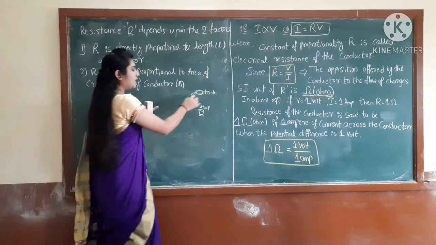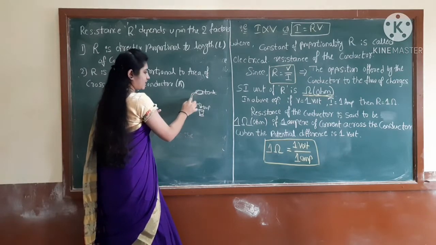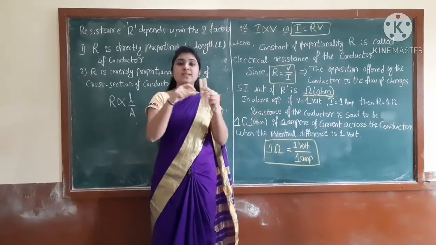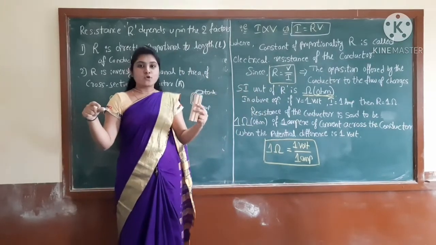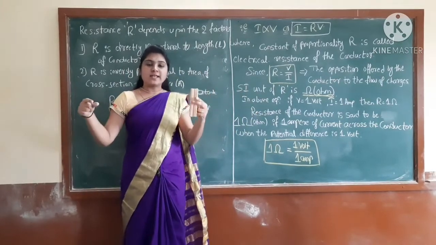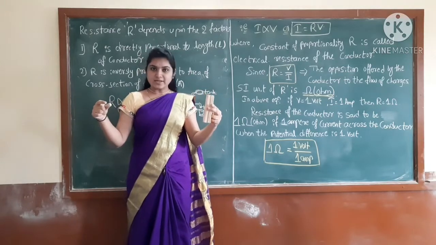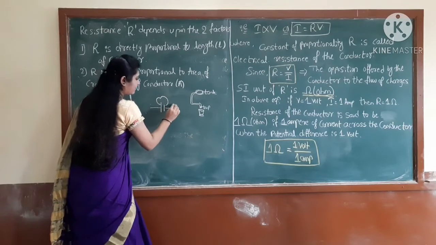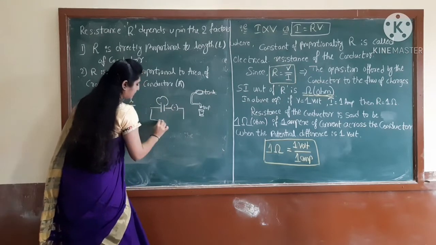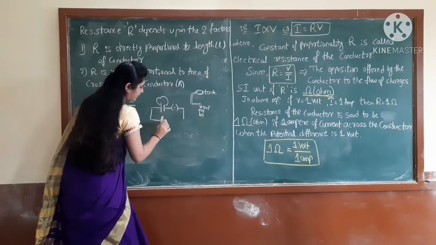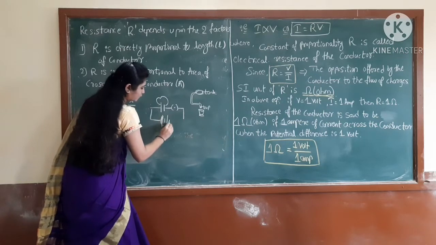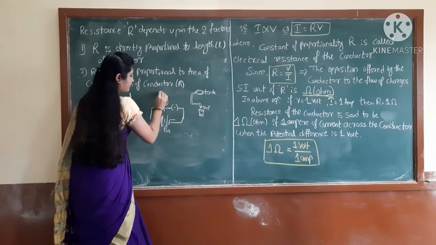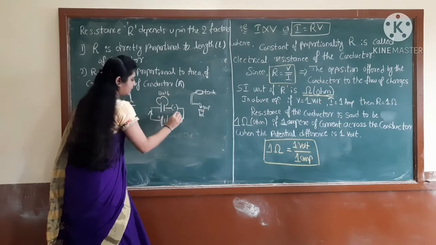Just assume if the pipe length from the tank to the tap is more, then of course the water will take more time to come, right? So here also, just consider one bulb and one key, and a battery with positive and negative terminals, and current is flowing.